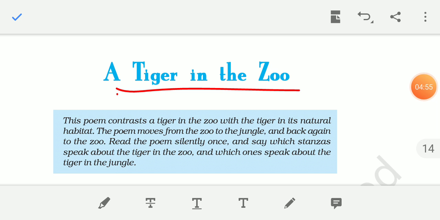That's why we should not keep any wild animals in a zoo. And here again the poet gives more stress and tells that they should be in their natural habitats, so that we can see their beauty and the grace that they have. Okay, dear students, I hope you have understood well. And in the end, here we come to know that we should have concern for animals. We should not interfere in wild animals' lives, let them live their own life.